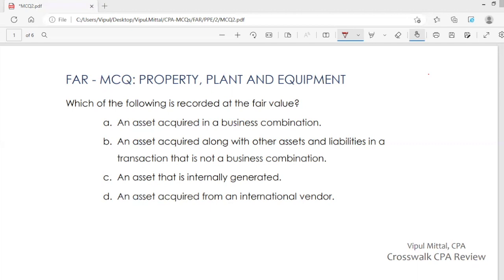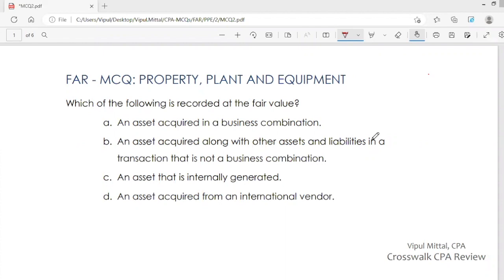So you acquire an asset or you construct an asset. This asset is recorded at its historical cost. It is not recorded at fair value. This is the general rule. But yes, when you acquire an asset in a business combination, then you record the asset at its fair value. That's the only situation when you record an asset at its fair value. So the general rule is that you acquire an asset, record it at its historical cost. But if you acquire an asset in a business combination, then record it at its fair value.